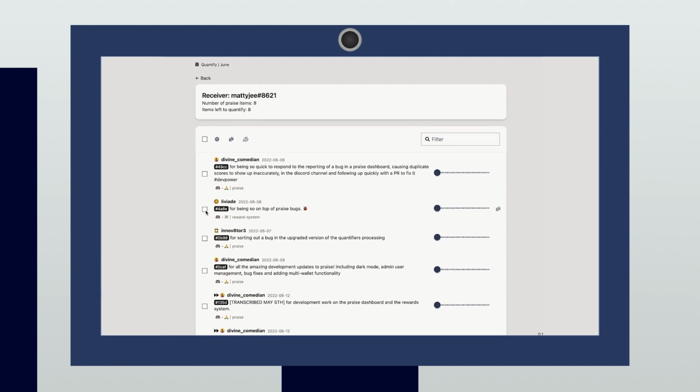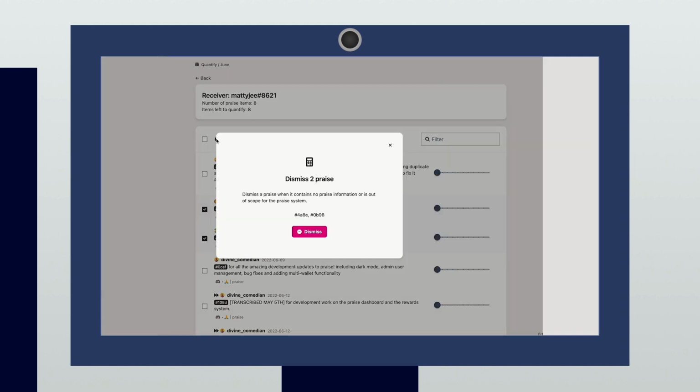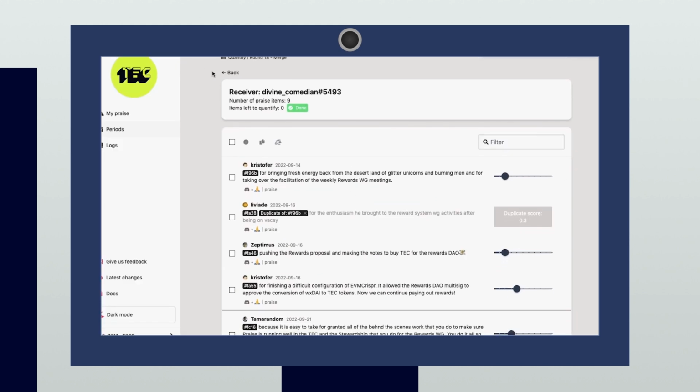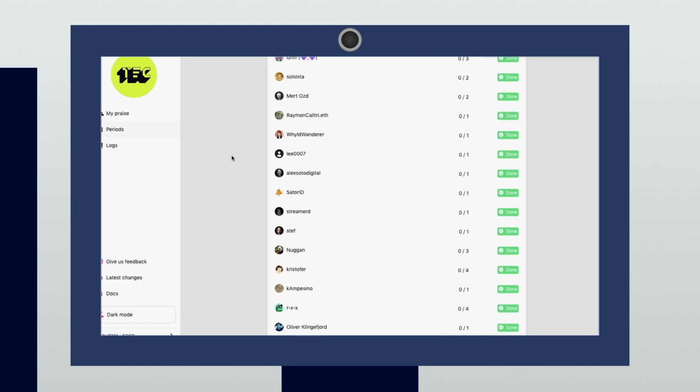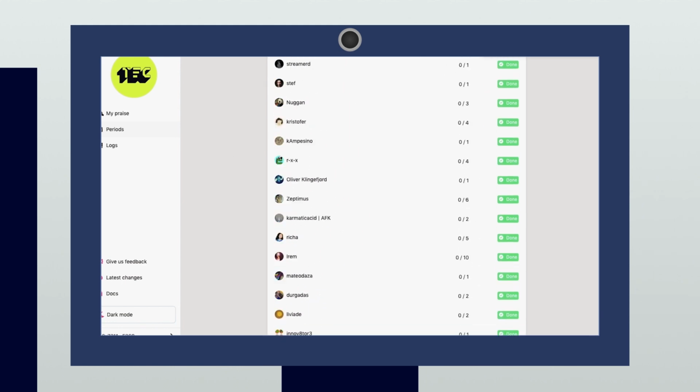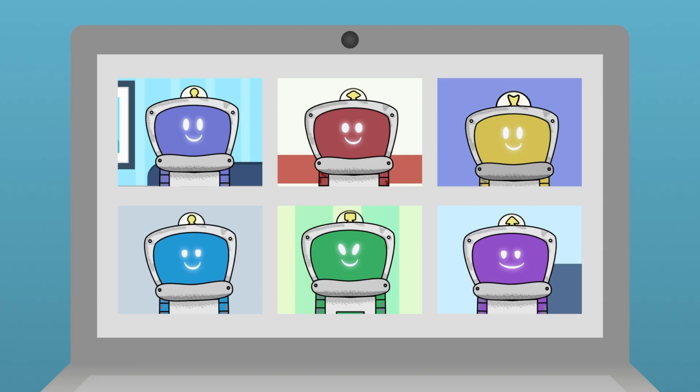Another responsibility for quantifiers is to filter out praise that contains no praise information or is out of scope for the praise reward system. In these instances, quantifiers can check each issuance of praise and select the dismiss button at the top of the page. Once quantifiers have finished scoring each issuance of praise, there will be a check mark next to each receiver in the praise page. The praise reward system will assign scores for each community member.